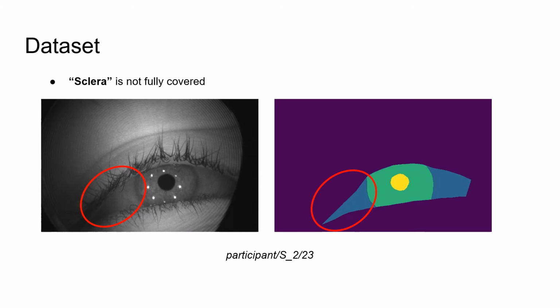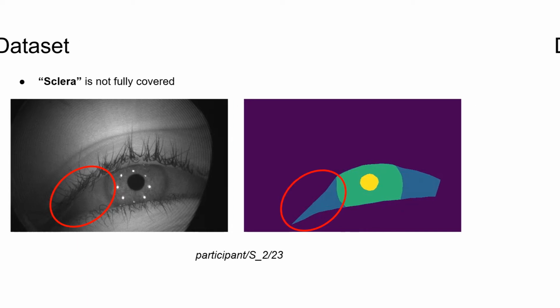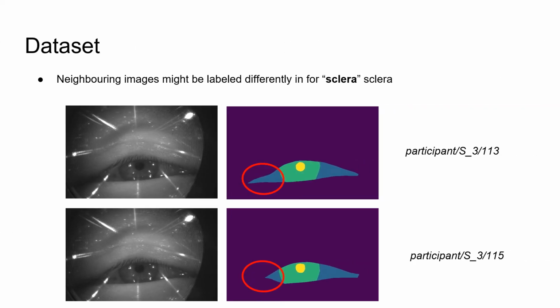Since the dataset is hand-annotated, there are always little mistakes, especially in segmentation tasks. Mostly, we faced this issue for the sclera class. For instance, this frame is missing some sclera class, which was mislabeled as background. One more example is, if we compare two neighboring frames, they are labeled differently. Taking these points into account, we conclude that mislabeling is one of the reasons why sclera was the most difficult class to obtain.